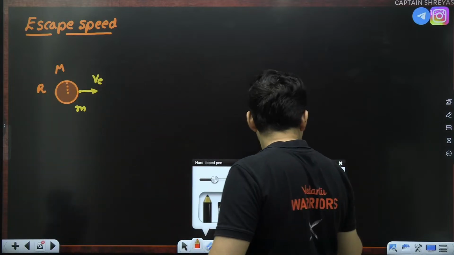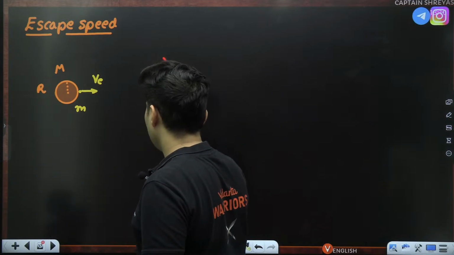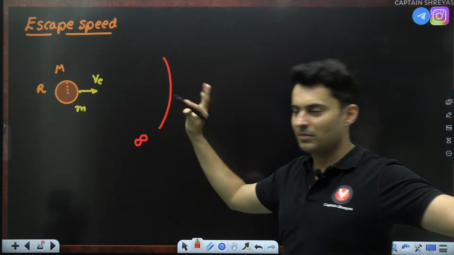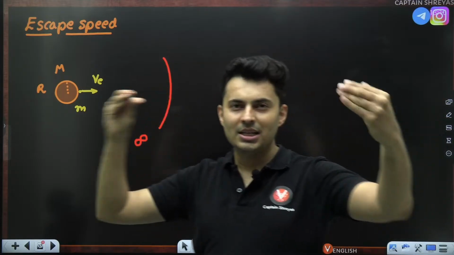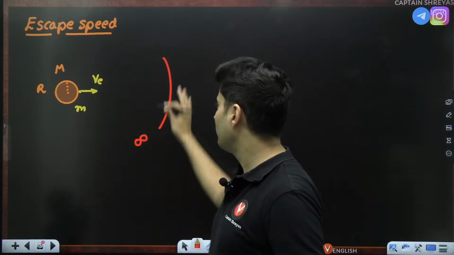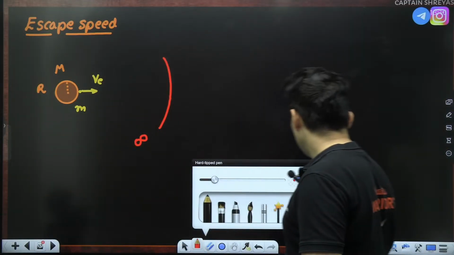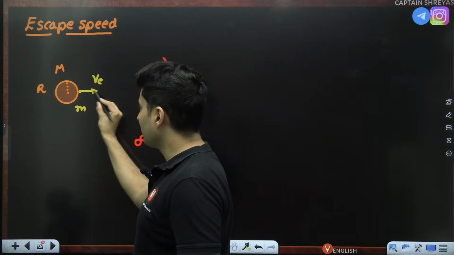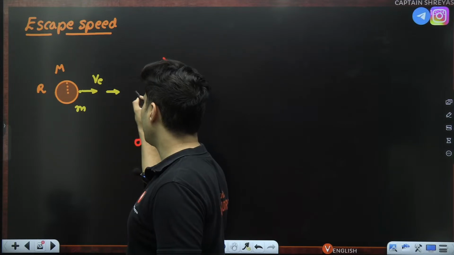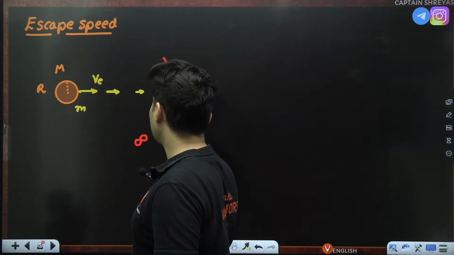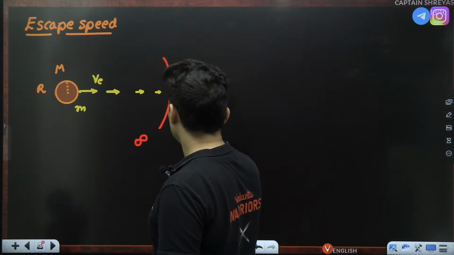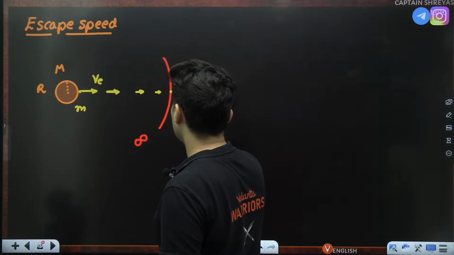Imagine the end of the universe. I know it's wrong to show it like this over here, but just for imaginary purposes, somewhere where you're really far away, where nothing else matters. You cannot experience any forces by other planets, other stars, nothing. You throw this satellite, this rocket, this spaceship from the Earth's surface or that planet's surface with v. Slowly the speed will start to reduce as you go forward. The speed will become even less, and let's say when you reach really far away, it becomes negligible, or close enough to 0.